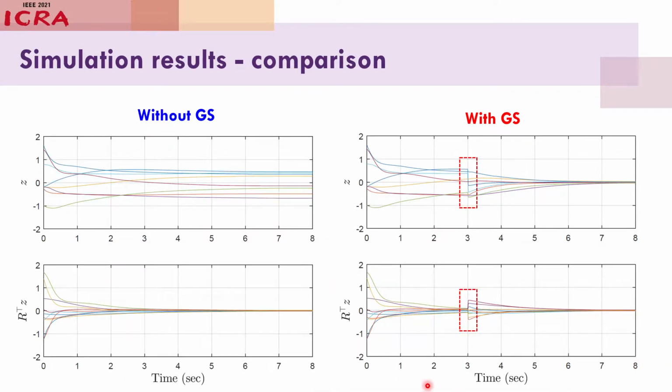In these figures, the upper and lower part represent the equilibrium sets epsilon and epsilon star. As you can see in the left figure, the error Z did not converge to 0, while our transpose Z converges to 0. This means that the robots are stuck in local minima. On the other hand, in the right figure, the goal exchange happens at this time and then Z converges to 0. Therefore, we can say that the goal assignment algorithm helps robots to converge to the target formation.